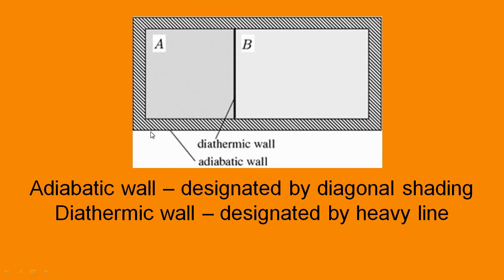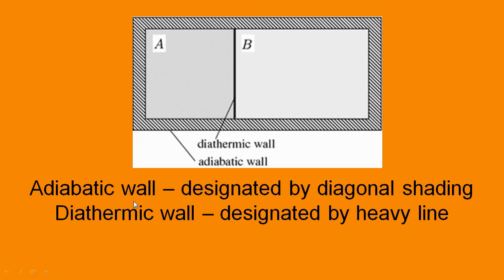And while you are drawing figures, you have systems A and B. You can see that a single line is drawn between A and B, and a double wall is drawn, and this is a single wall.